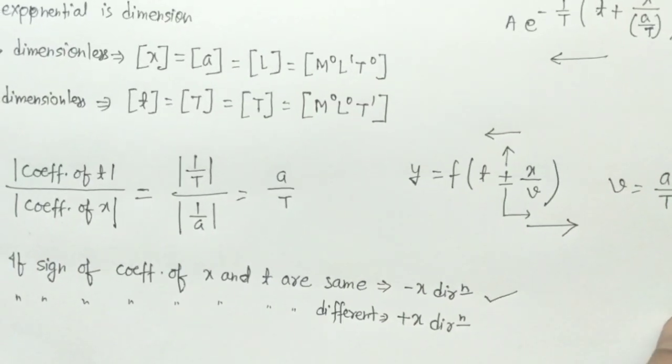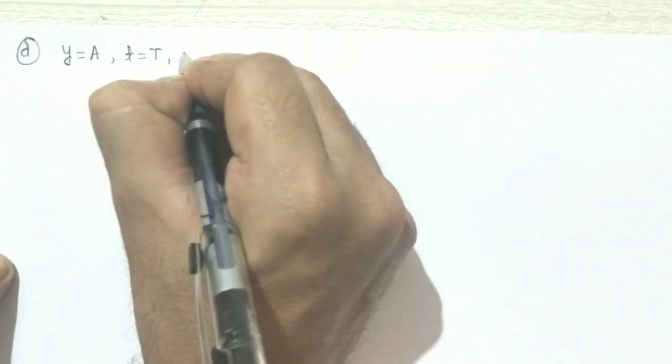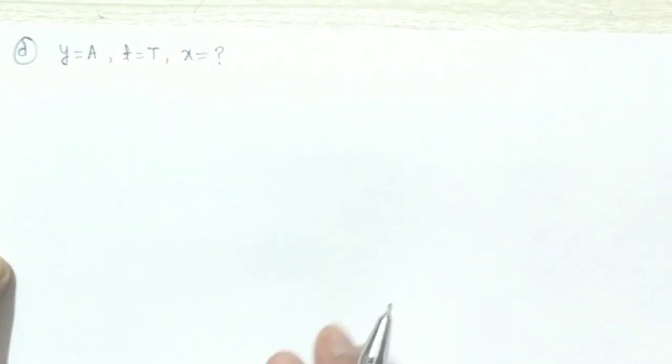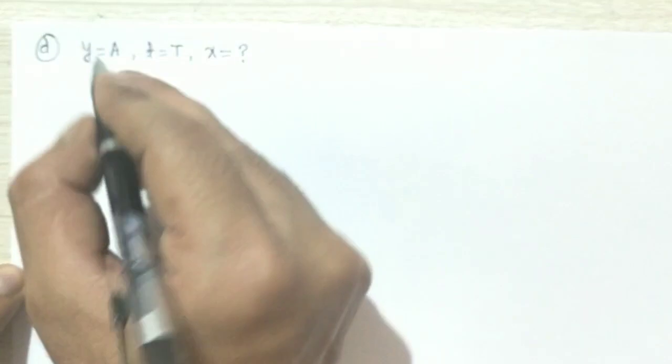Now see the D part of the question. In the D part, they are asking where is the maximum of the pulse located at t equal to capital T. So in the D part they are asking, when y becomes a at t equal to capital T, find the location of the wave. So simply substitute this value in the given equation of the wave.